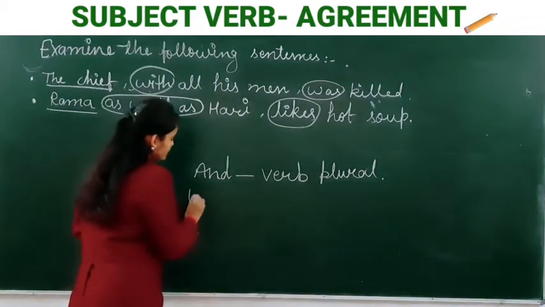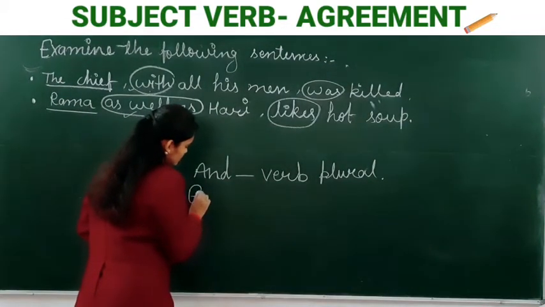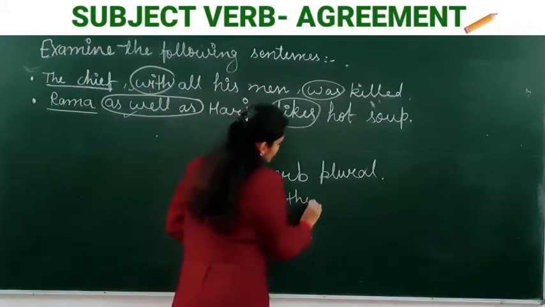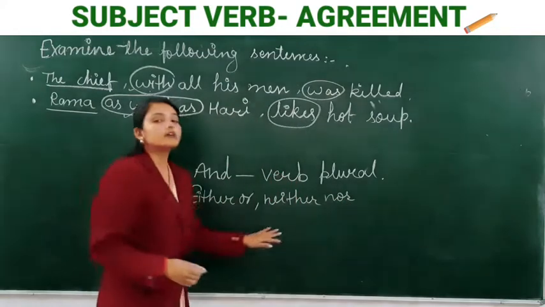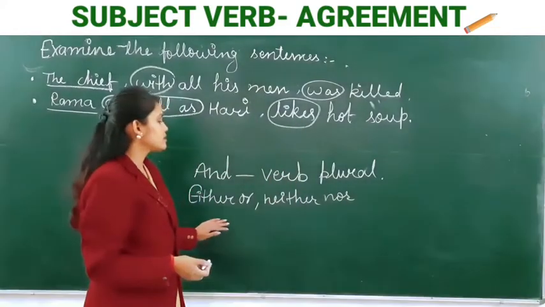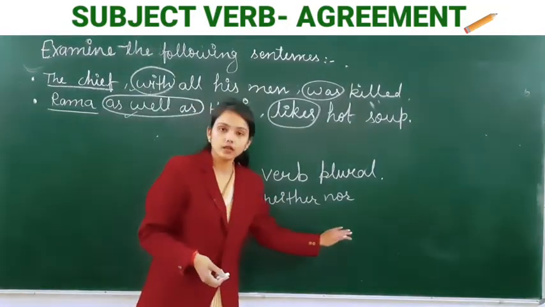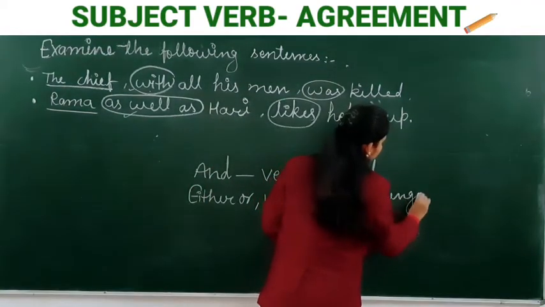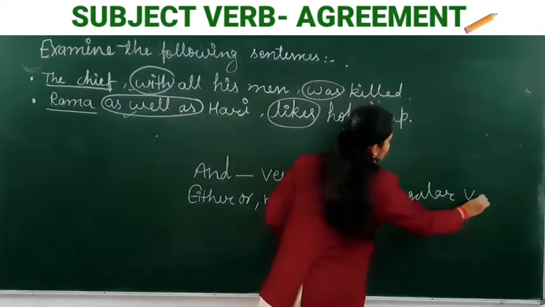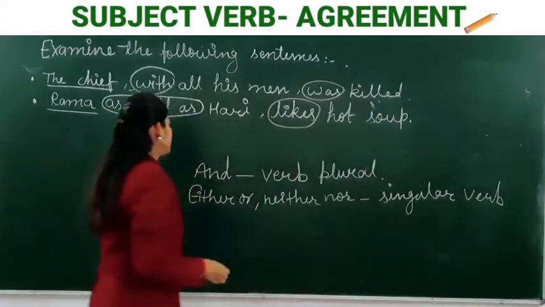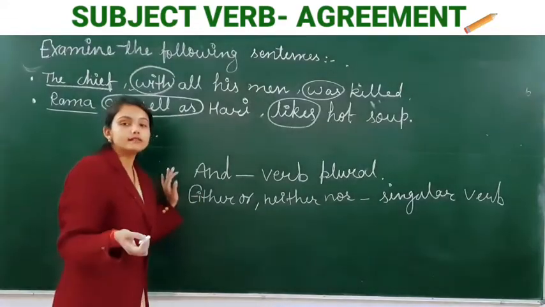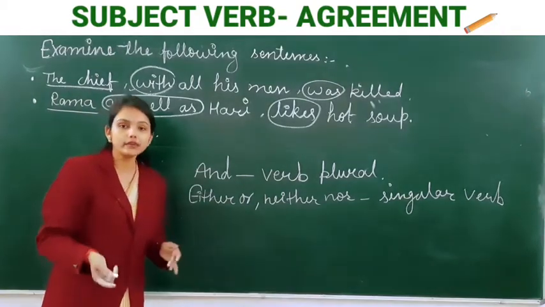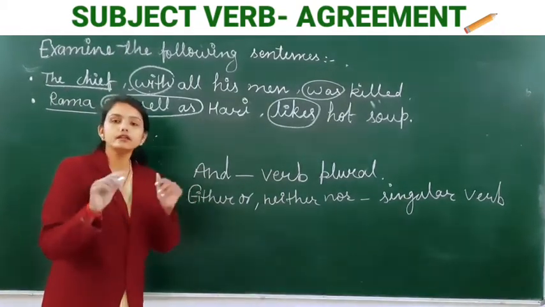Second thing is, if there are two subjects, two nouns, joined with either-or and neither-nor, the verb is in the singular number. Third is, if there are two subjects and the first noun is joined to another by with, or as well as, the verb is in the singular number.